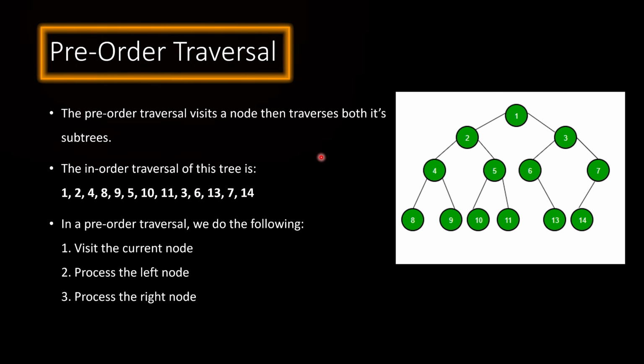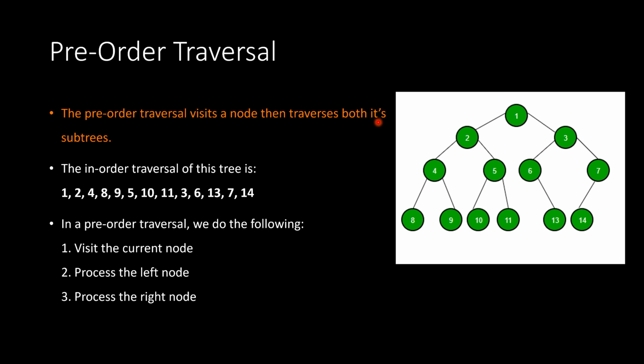Okay. Next, let's move to the pre-order traversal. So the pre-order traversal visits a node and then traverses both its subtrees, okay? So it's going to visit and then go left and right. So the, not in order, sorry, that should say pre-order, my mistake here. Traversal of this tree is 1, 2, 4, 8, 9, 5. Okay, so let's go through this.